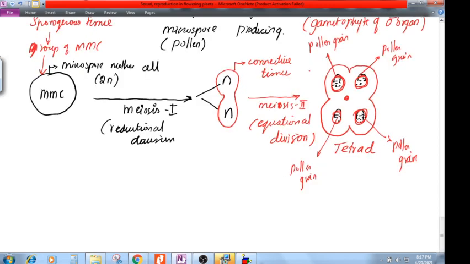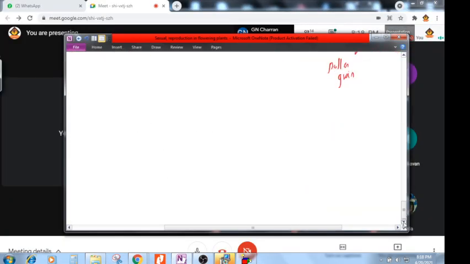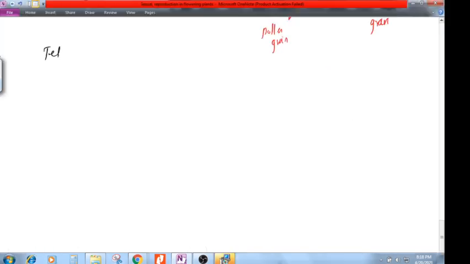So I have to first feed them, to convert the immature pollen to mature pollen. That is the process I'm going to enter now. For that, I will be creating some protective layers. Let's say I'm talking about the tetrad. Inside the tetrad, pollen is there, but it is in an immature form. This immature pollen I'm going to convert into mature. So let's say I'm having a tetrad.